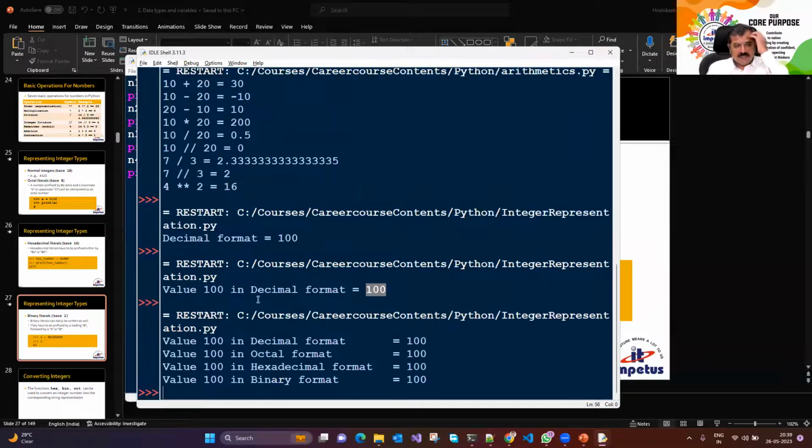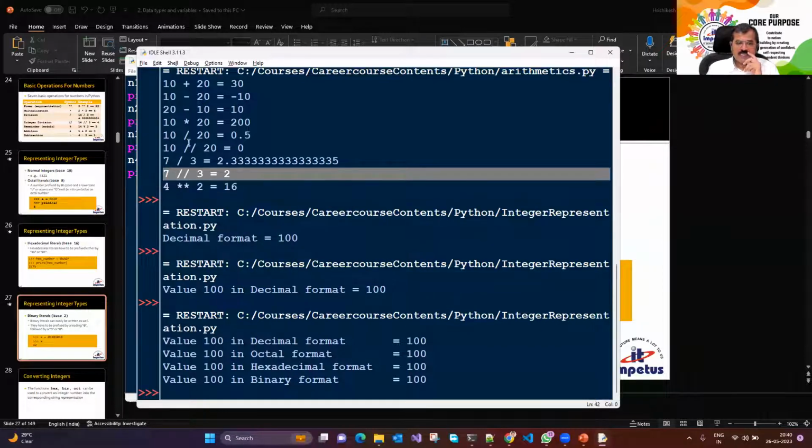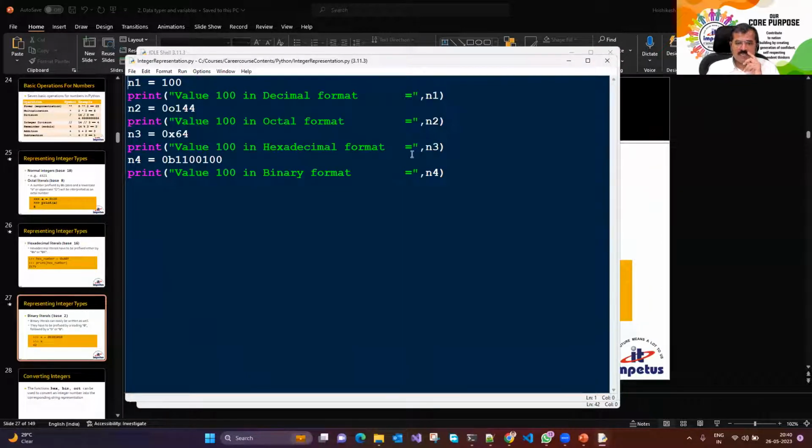Let's run the code and see. It says value 100 in decimal format, octal format, hexadecimal format, binary format, and it is displaying the same value. That means although I have represented this particular number in different formats, it's the same number. What has got displayed is just the same number, 100. So if you write it this way, it still displays 100. It's still displaying the number 100. That means this is also 100, this is also 100, all those things are 100.